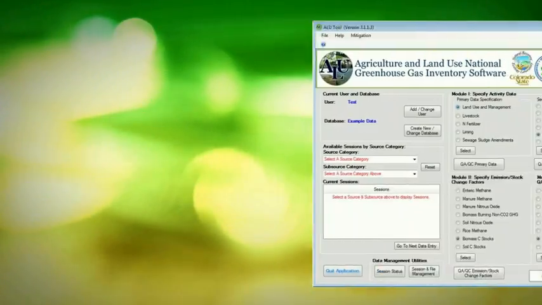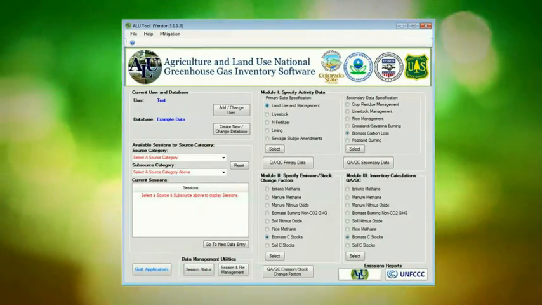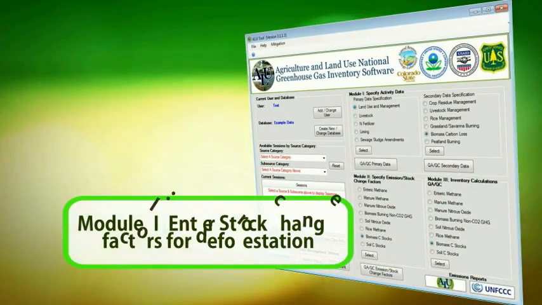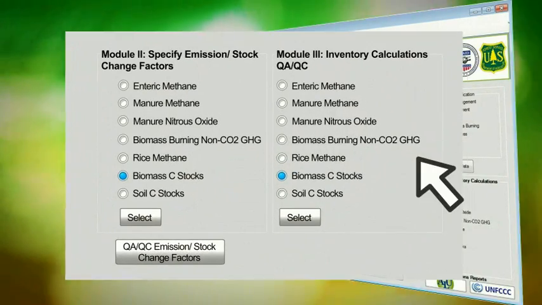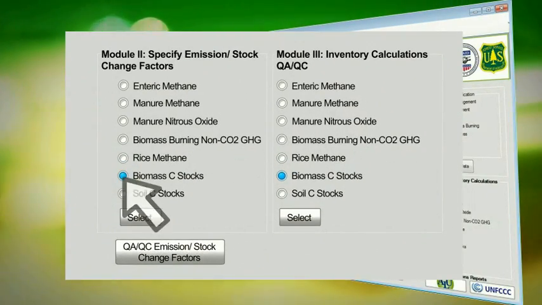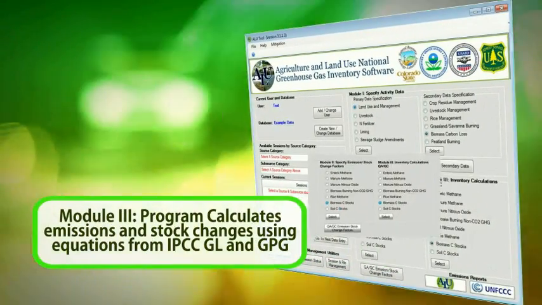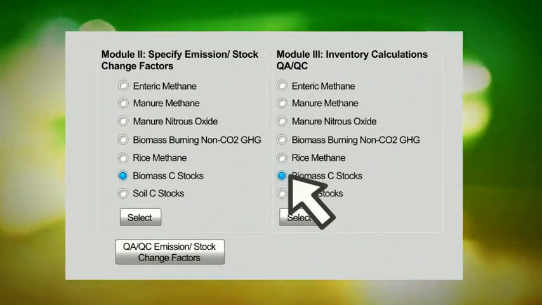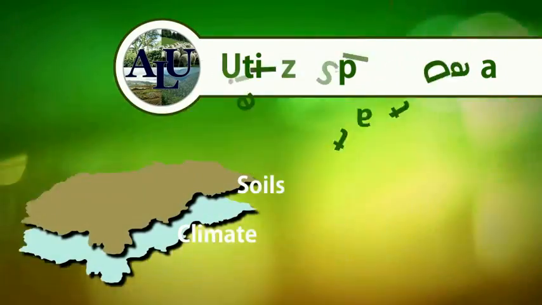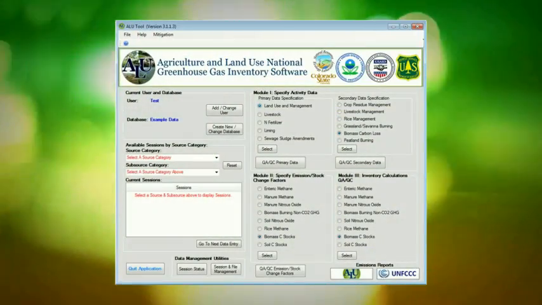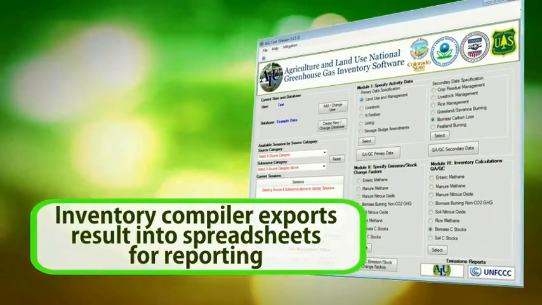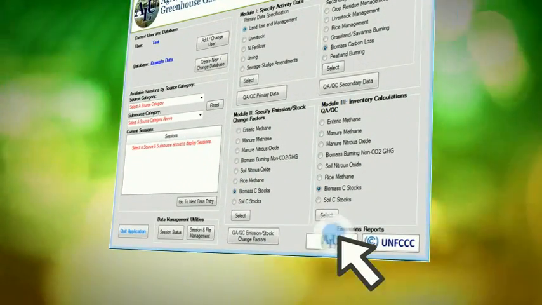data. Emission factors related to activity data are specified in Module 2. IPCC default factors are built into the software and may be utilized. Country-specific factors may also be added in this module. Actual calculations, equations, and results derived from the activity data and factors from Modules 1 and 2 are shown in Module 3. Spatial data or GIS maps may also be exported to the software. The report generated through ALU may conveniently be exported to an Excel file or to a UNFCCC reporting template.